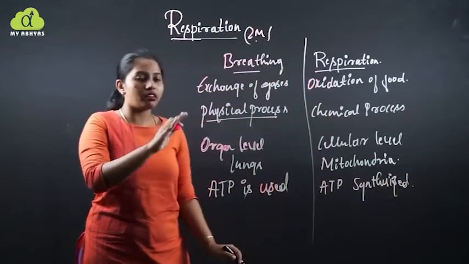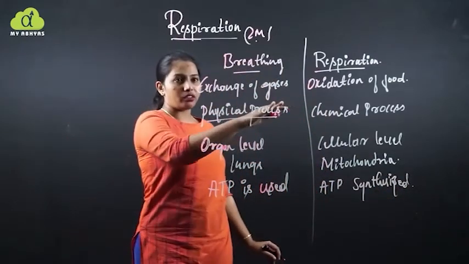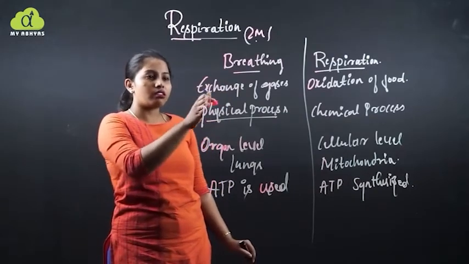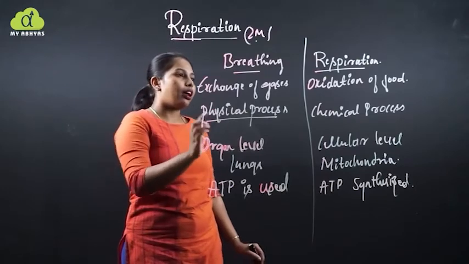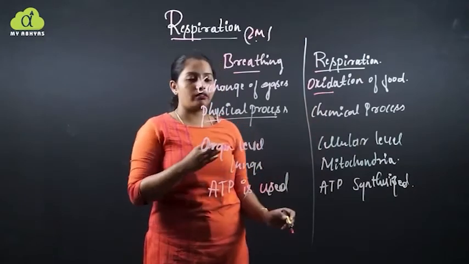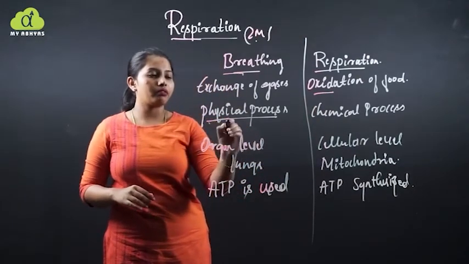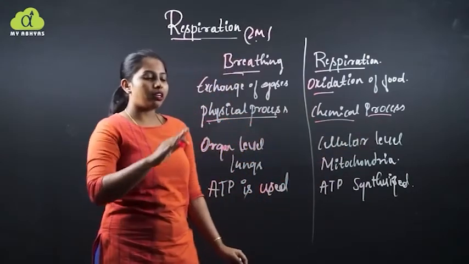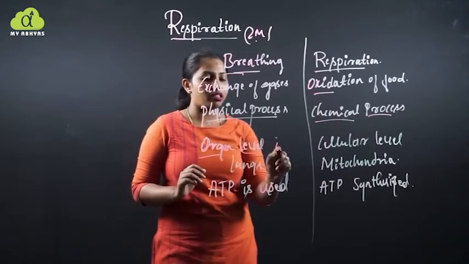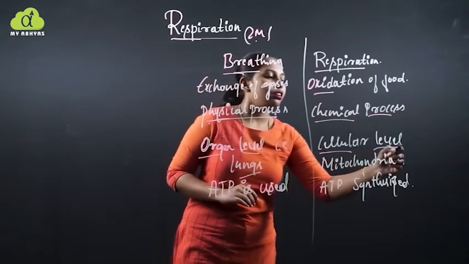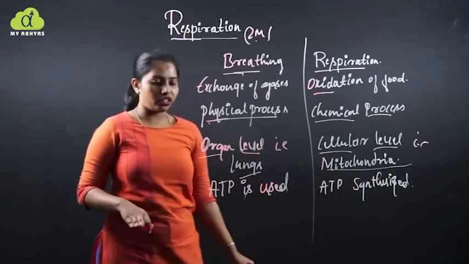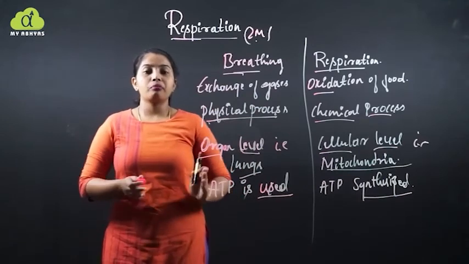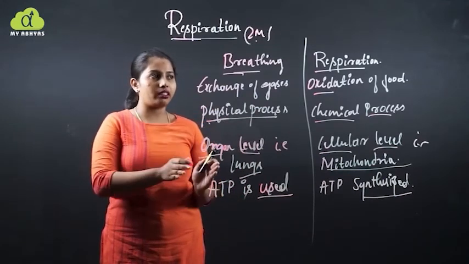So these are the major differences between breathing and respiration. In breathing, the exchange of gases takes place, whereas in respiration the oxidation of food takes place in living cells. Breathing is a physical process, whereas respiration is a chemical process. Breathing involves the organ level, that is, it takes place in the lungs, and respiration the cellular level, taking place in the mitochondria. In breathing ATPs are used, in respiration ATPs are synthesized. These are the major differences between breathing and respiration.